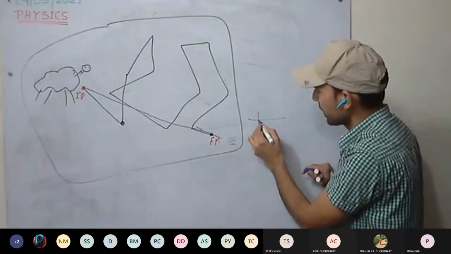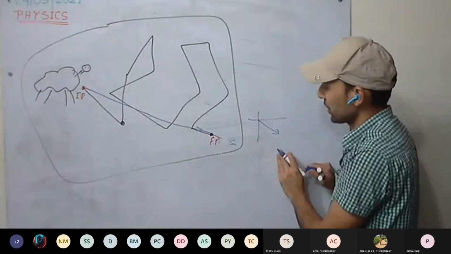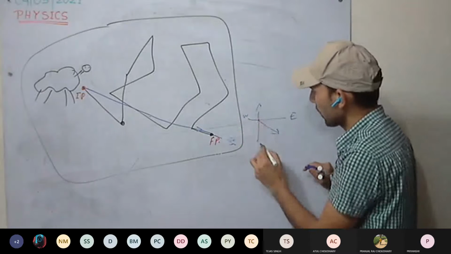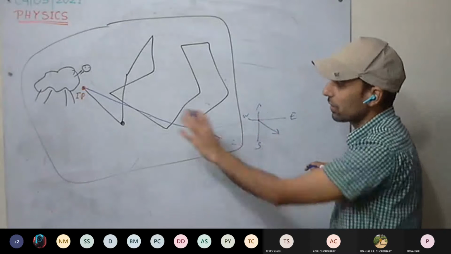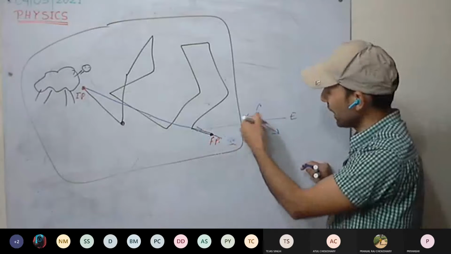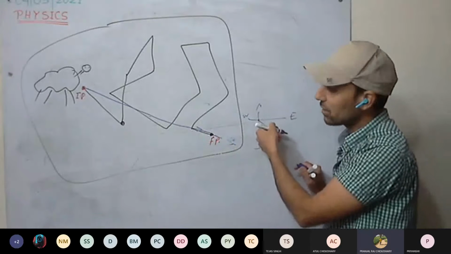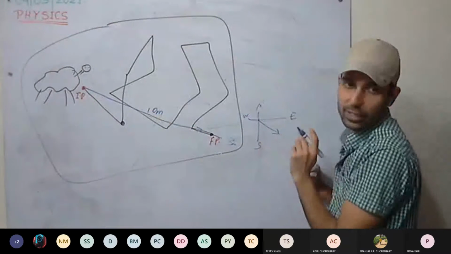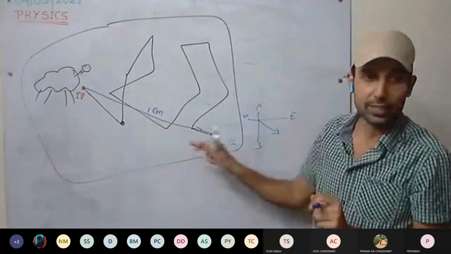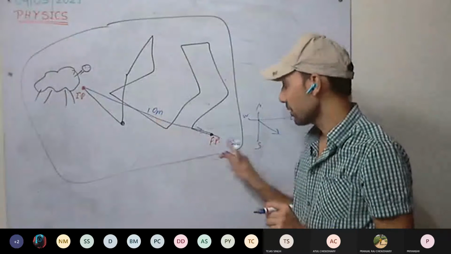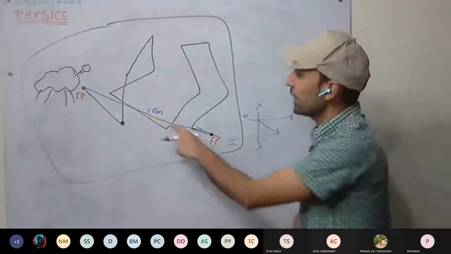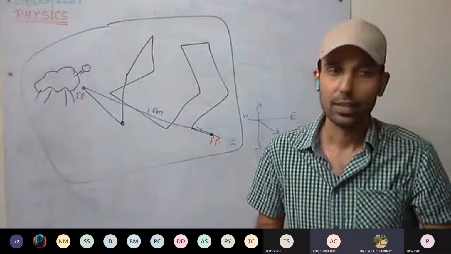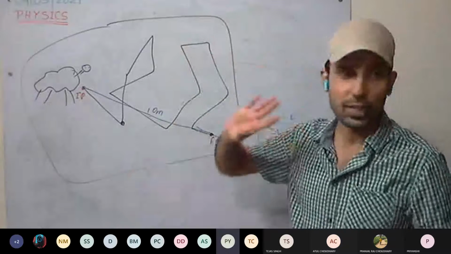If we take it here, from here it has moved in this direction. It means east, west, north, south. Roughly, it has moved in the southeast direction. Displacement in the southeast direction. Or for example, it is 10 meters due southeast. So displacement is 10 meters due southeast. Does it depend on the path? Displacement? No, sir. Whatever path you take.